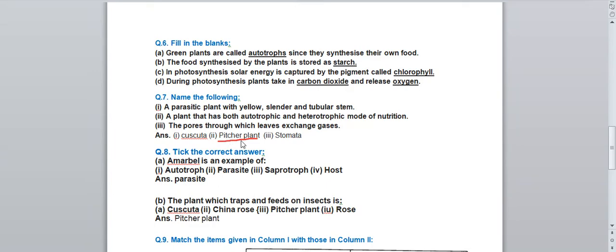The pores through which leaves exchange gases, these pores are present in the leaves. So what is the name of those pores? Stomata. Through stomata, the gases will be exchanged in the leaves. So these are the answers for question number 7.